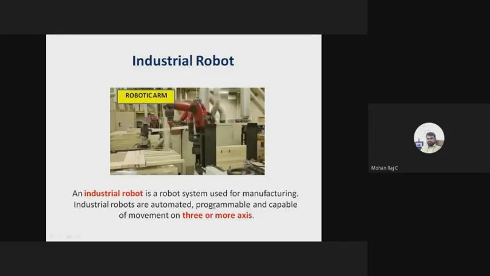It may be a linear motion, or it may be a circular motion, or some kind of Cartesian or spherical coordinate movement. At that time, you have to increase the number of axes, right? It means the number of independent axes has to be increased. Then only you can move the robot in any direction. Otherwise, you can move the robot only in the Cartesian axes. If you want to move it in a cylindrical or spherical or any orthogonal system, it is not possible. That's why we have to design a robot with 3 axes, or less than 3 axes, or more than 3 axes. It is based on our application and our requirement, right?